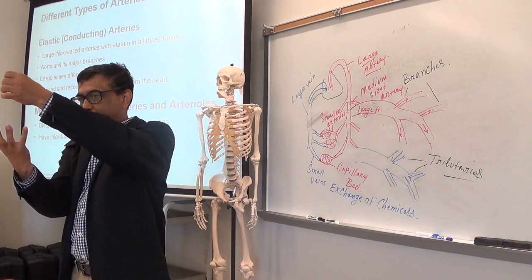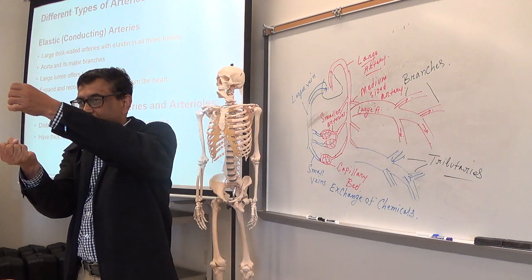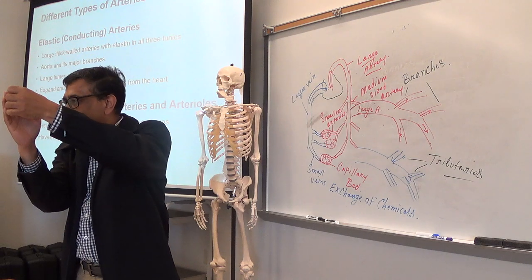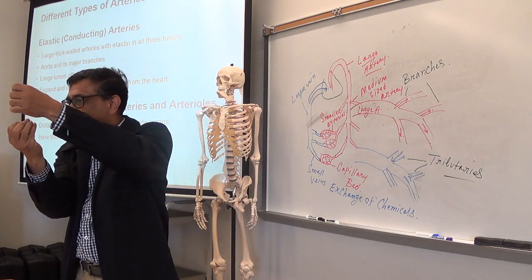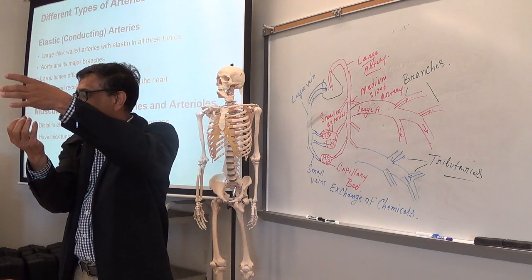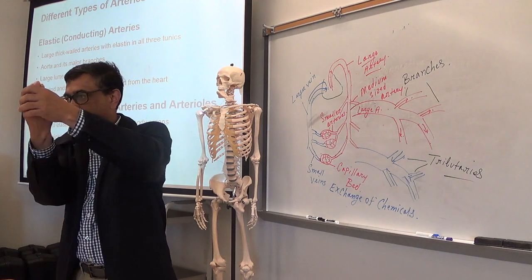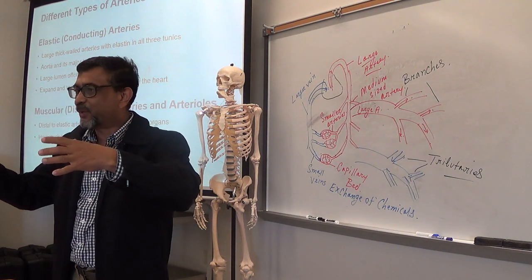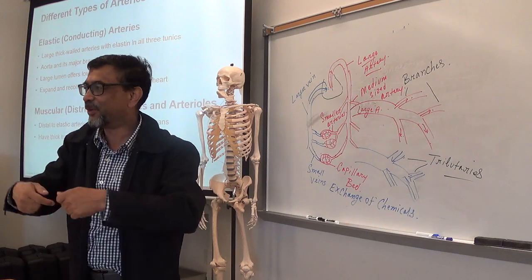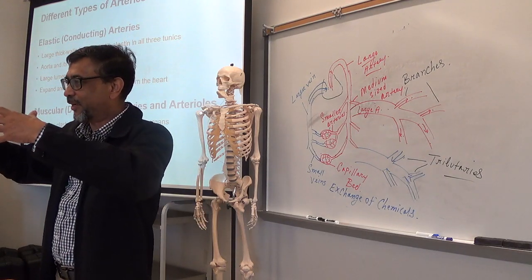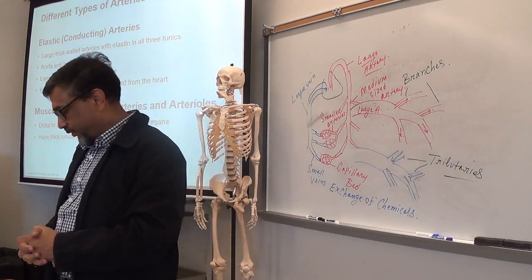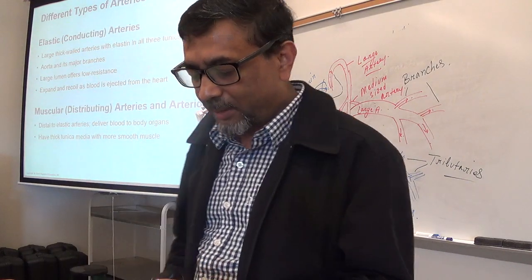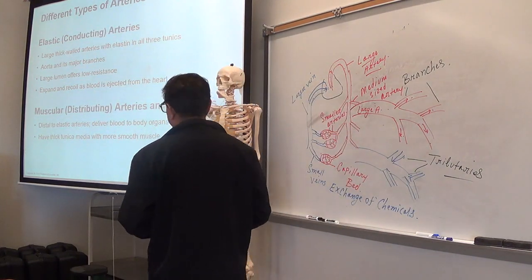So when the heart strongly pumps, a lot of blood enters into the aorta, right? The large artery wall is highly elastic, so the aorta can expand. Make sense? When the heart pumps, a lot of blood rushes into the aorta. The aorta can expand, which helps. Otherwise, a lot of blood will stay in the heart and will not be able to get out if it doesn't expand. So large arteries are also called elastic arteries because in the wall you have elastic fibers.